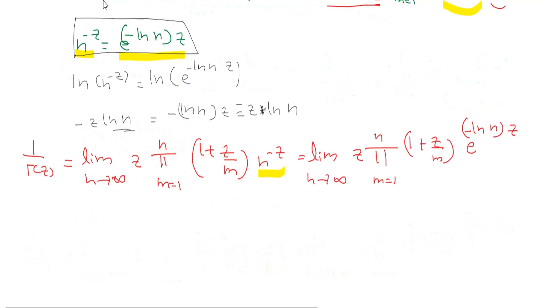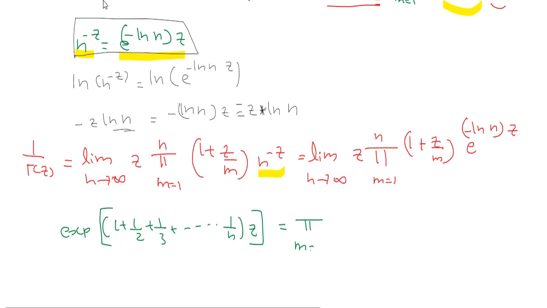Now let us use another identity: e raised to 1 plus 1 by 2 plus 1 by 3 plus etc. up to 1 by n, into z, this whole thing is exponential, is equal to product m equals 1 to n of e raised to z by m.